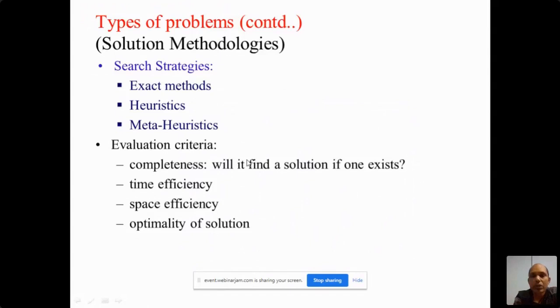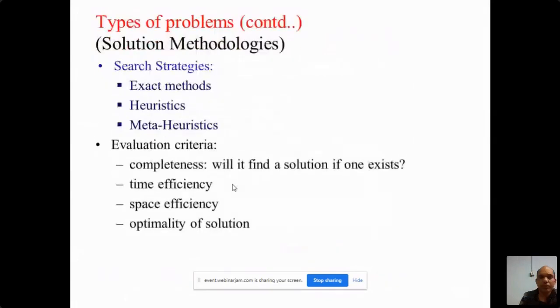Here it is important to discuss different search strategies. We can categorize these search strategies into three ways. One is the exact method, second is the heuristic method, and third is the metaheuristic methods. Then, based on these evaluation criteria: first is completeness, which will find the solution if one exists. Second is the time complexity. Third is the space complexity. Fourth is the optimality of the solution.